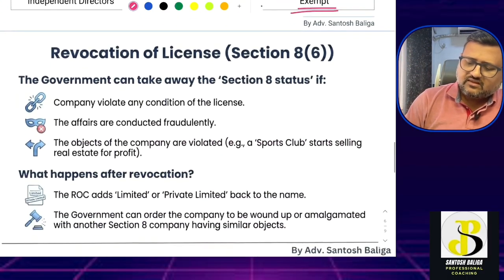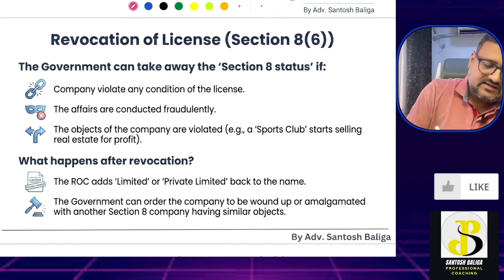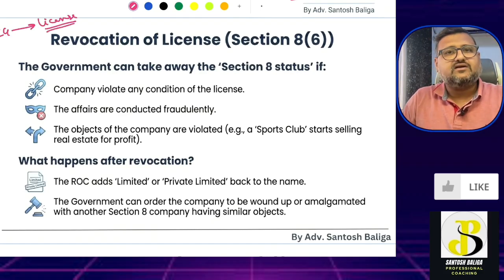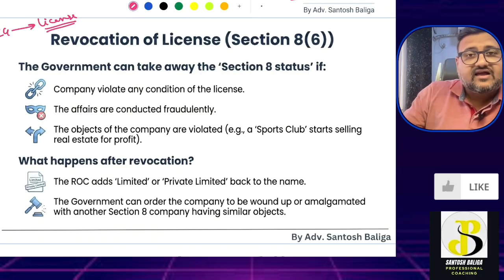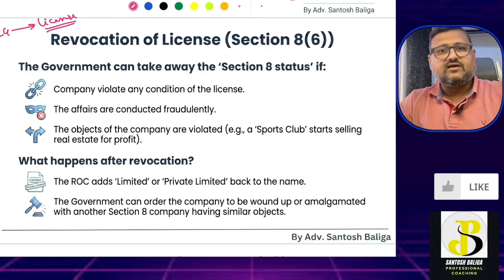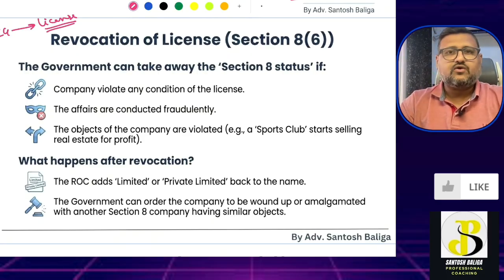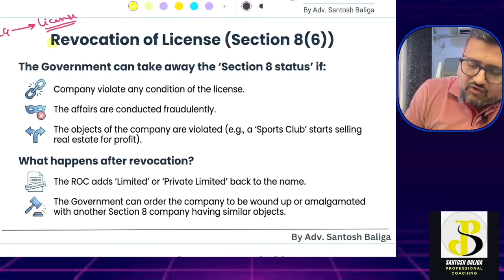Okay, next is revocation of license. Just now I told you that the central government will be providing the license to an NPO. So the central government has the power to revoke the license also. Whoever gives the license has the power to revoke the license also. Now, revocation of license can happen under certain conditions. Okay, so we will understand what those conditions are.